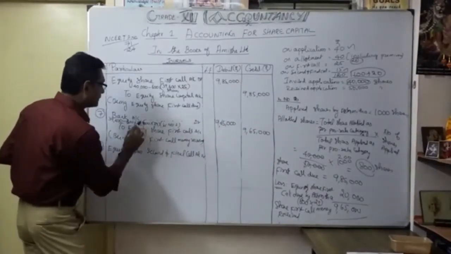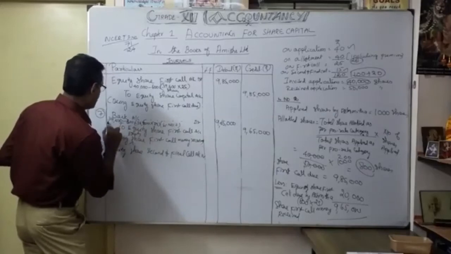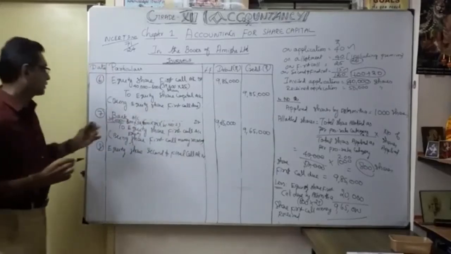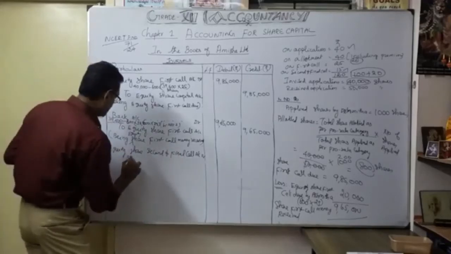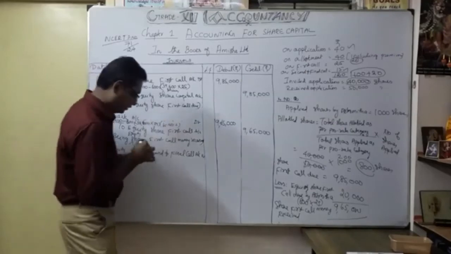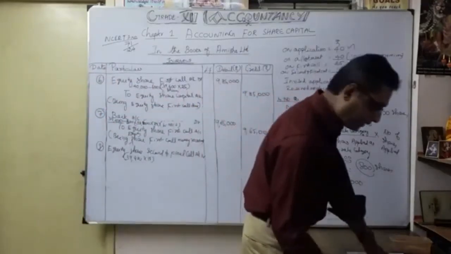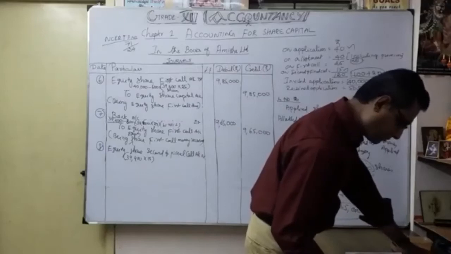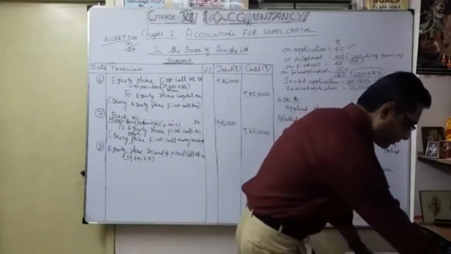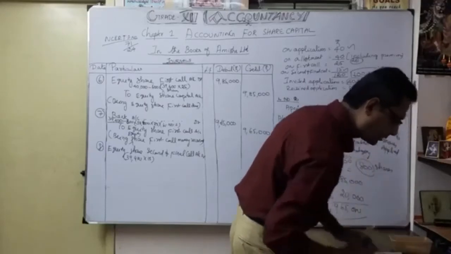Again you will expect the same first. Only you have to calculate this now. Later on we will deduct this one. So how much? 39,400 into 15. Only this we are going to expect. That is the due money.